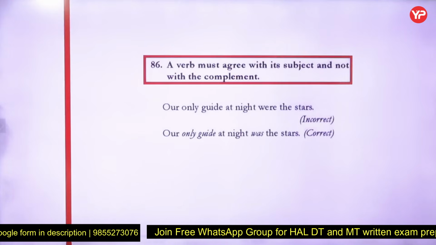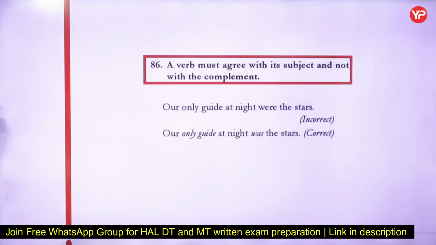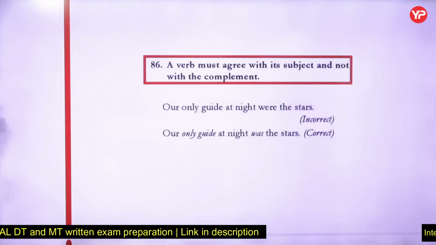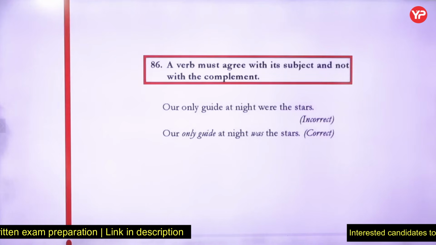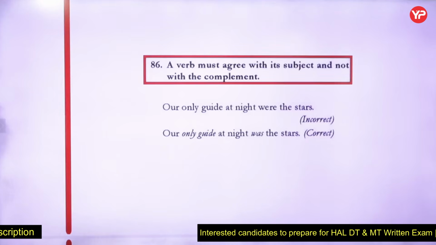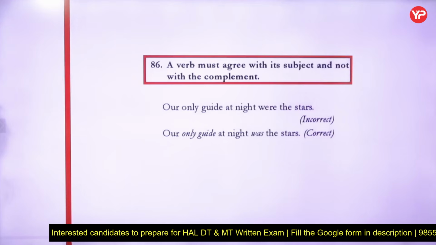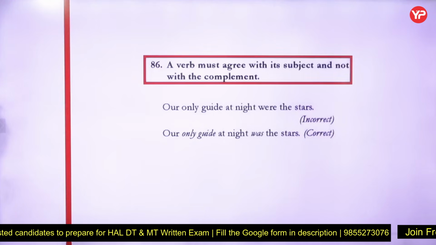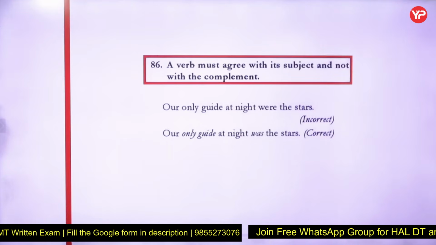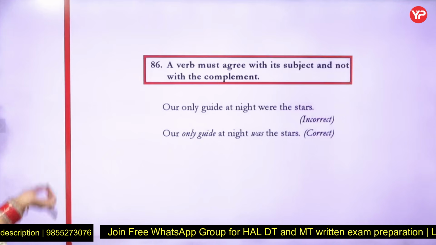Rule number 86 states that a verb must agree with its subject and not its complement. Our only guide at night were the stars? No. Our only guide at night was the stars. The verb "was" should agree with its subject, not with the complement. What are the stars? The complement. We should not agree with the stars just because stars are plural. We are talking about our guide only. Our guide is singular, so we should be talking about the singular only.